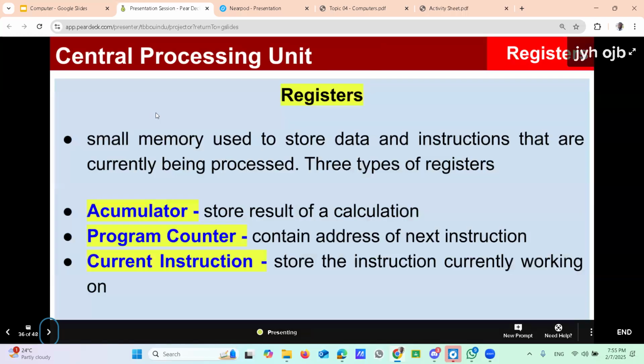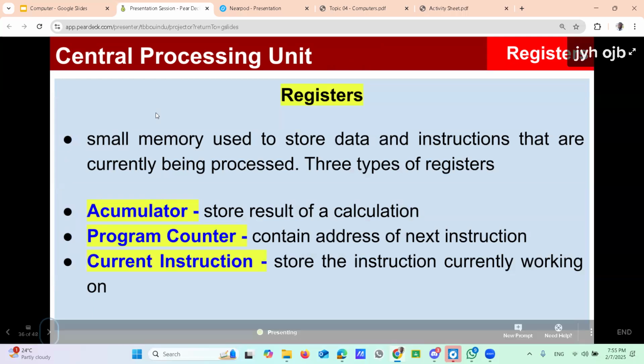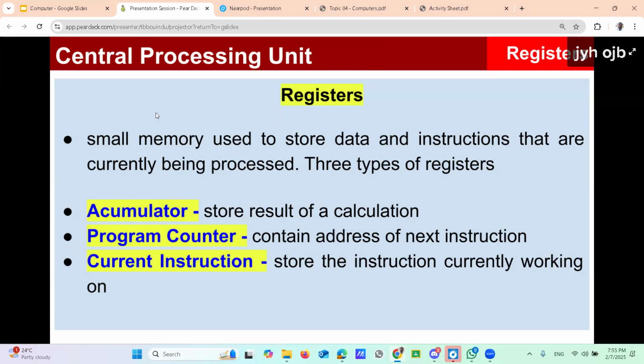Then look at the second element, registers. As I mentioned earlier, it's a very small kind of memory, measured in kilobytes or KBs. Normally, memory is measured in megabytes, gigabytes, those very large capacities.